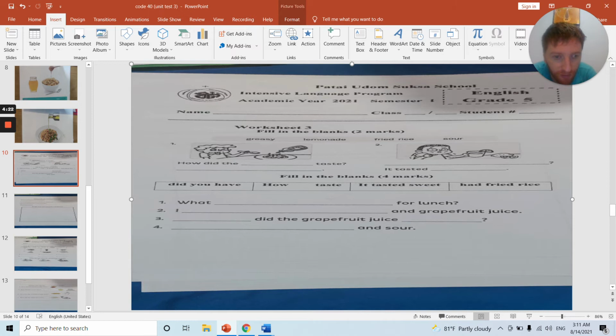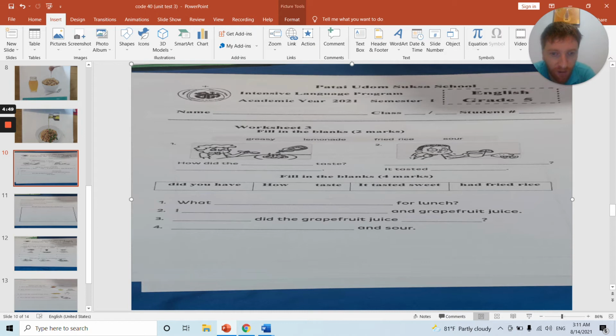Then section B, fill in the blanks. Did you have? How taste? It tasted sweet and had fried rice. So number 1, what ... for lunch. Pick the correct words up here. Number 2, answer the question. I ... and grapefruit juice.